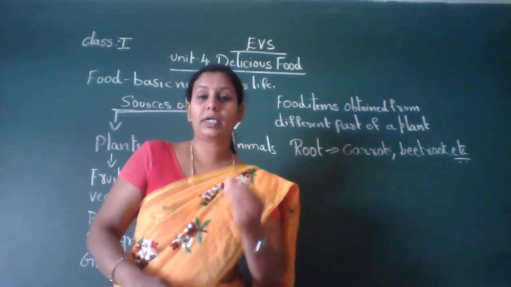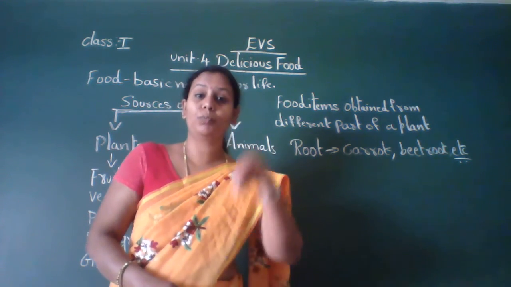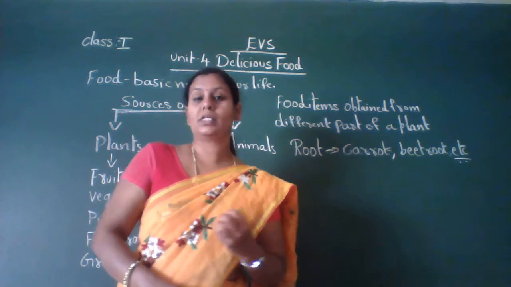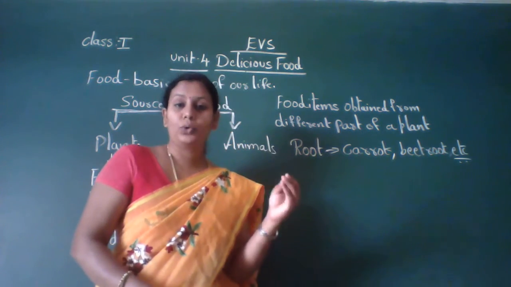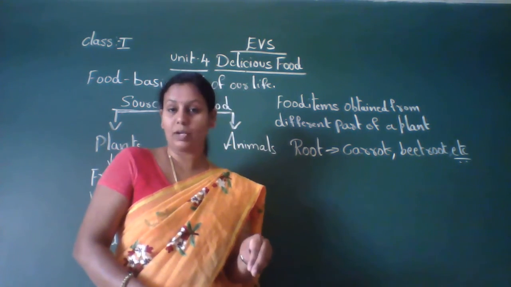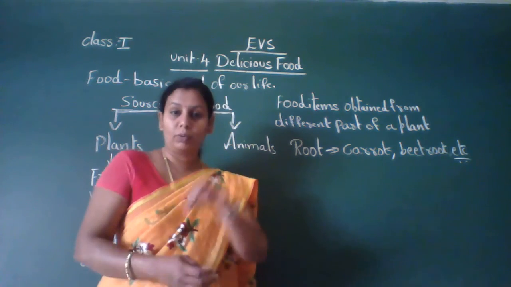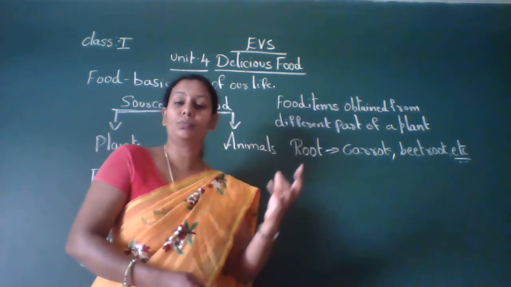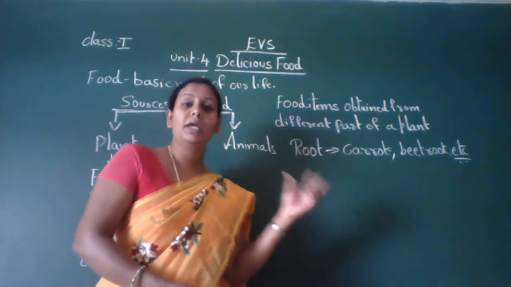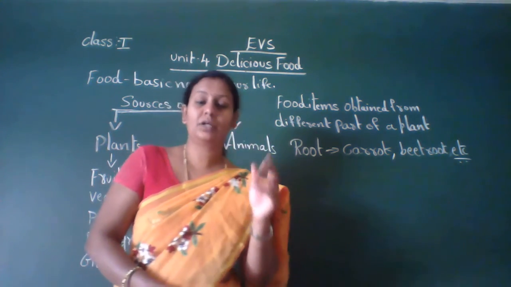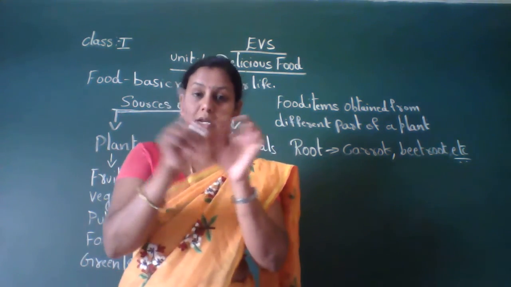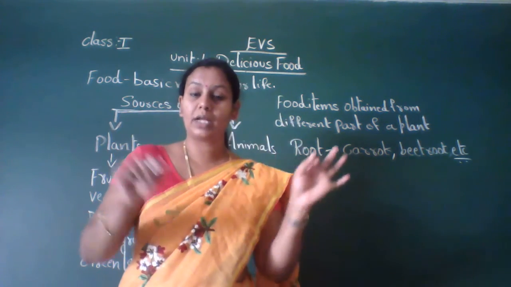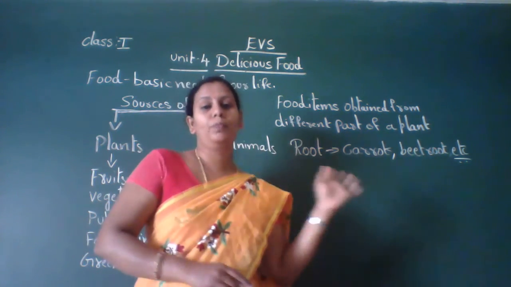So now the carrot and beetroot are roots. We get them from the root part. So roots you all know. I told you, the root grows below the soil, inside the ground, below. So from the root part we get food items like carrot, beetroot, radish. If you observe the carrot, it is on the side of the root part. So all these things we get from the root part.